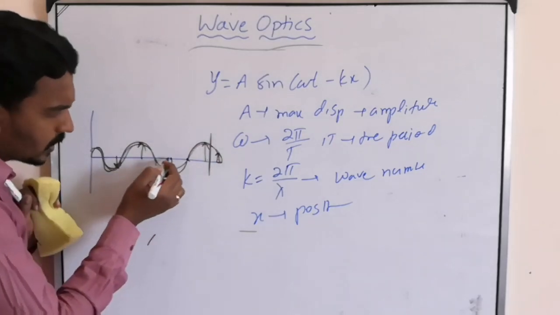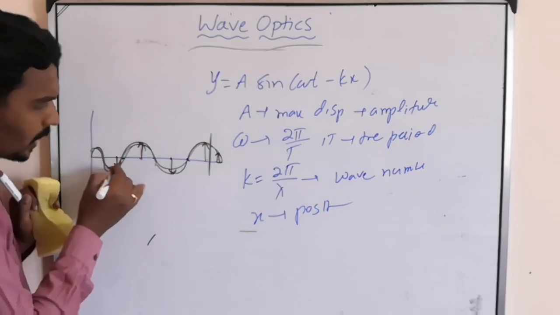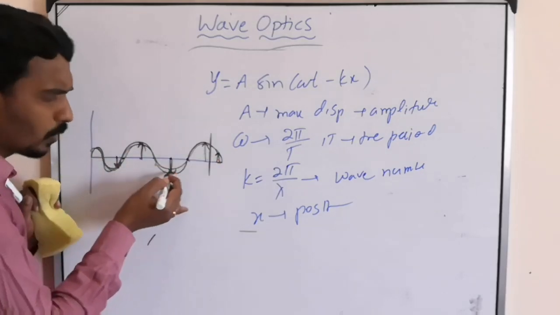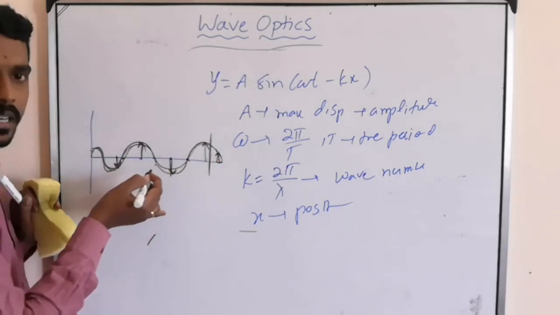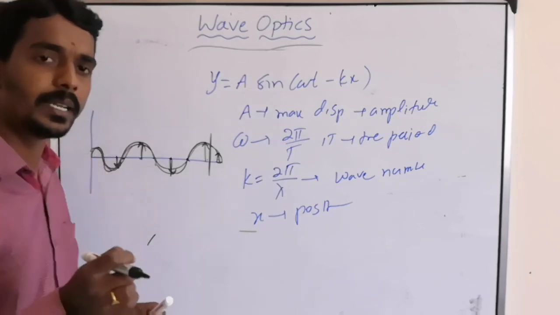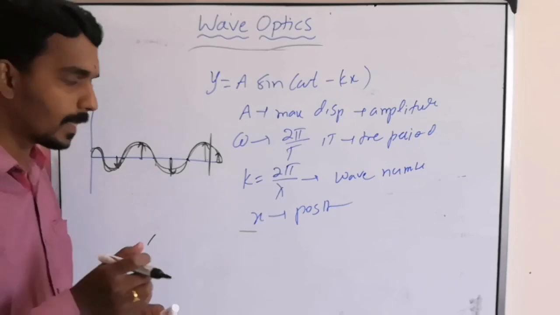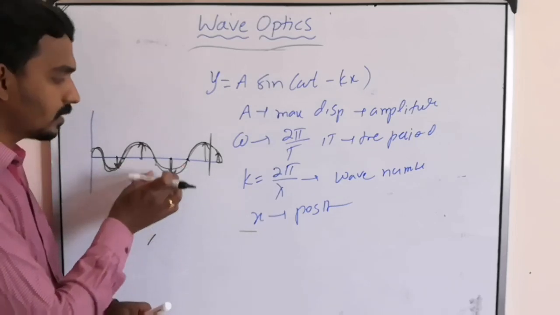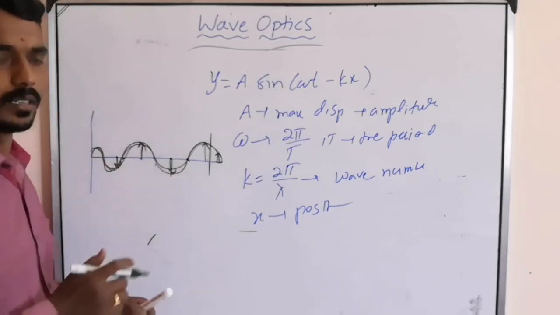And at different positions, the particle's displacement is different. One is positive, one is negative, one is small, one is greater. So that's why the displacement of the vibrating particle depends upon time as well as position.